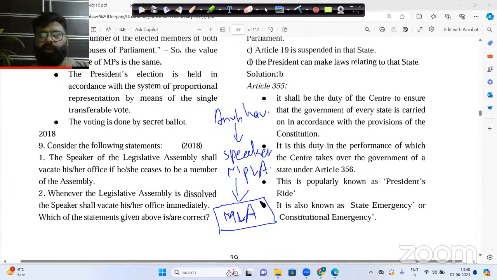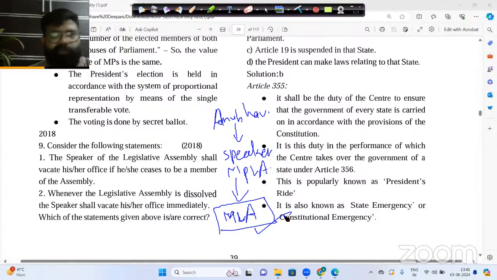Fair enough. I actually became the Speaker of the Legislative Assembly of Madhya Pradesh because I was elected as an MLA. If I was not elected as an MLA, I would have never become the Speaker of the Legislative Assembly of Madhya Pradesh. And the same concept is followed for the post of the Speaker of Lok Sabha also.